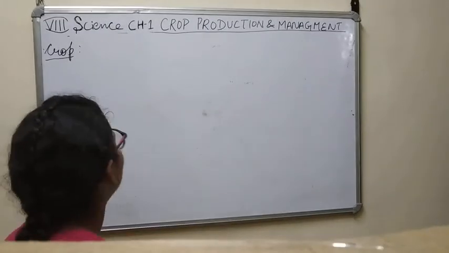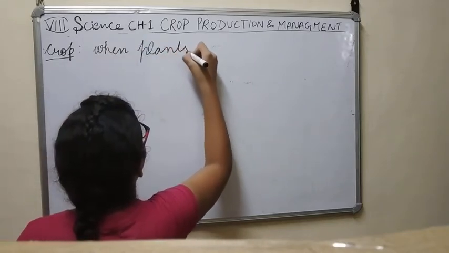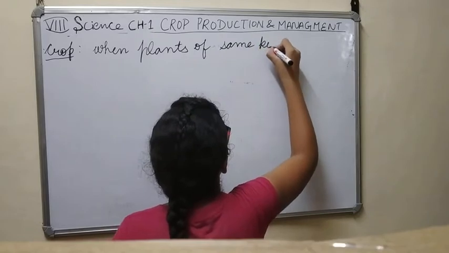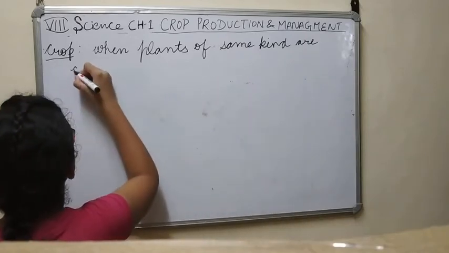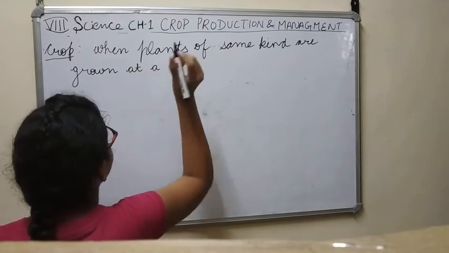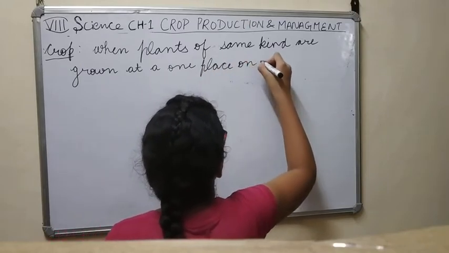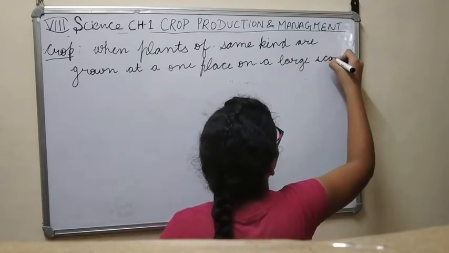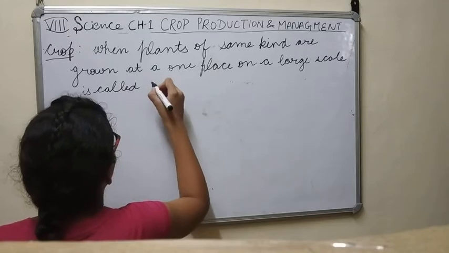Right? Now crops. When plants of the same kind are grown at one place on a large scale, it is called a crop.